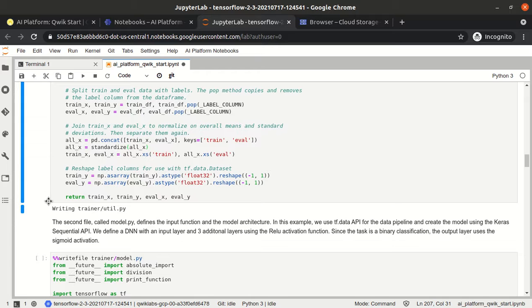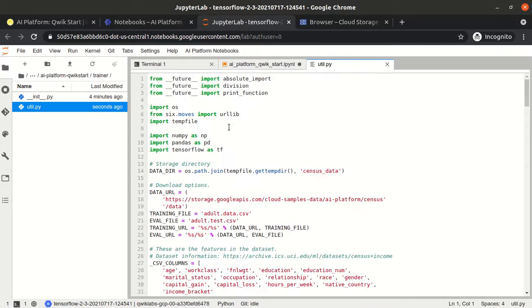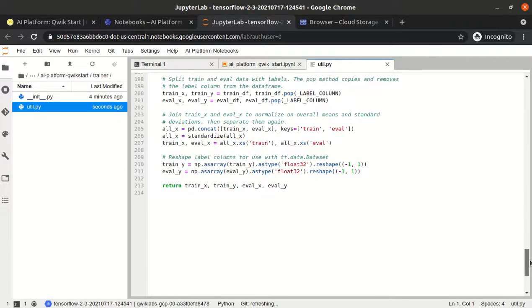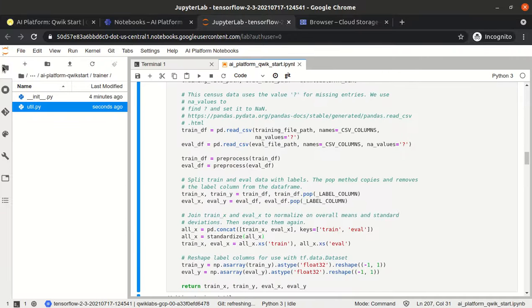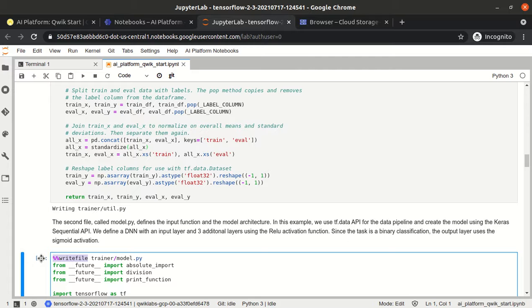What it will do is not really do anything; it will just write everything into trainer/util.py. If I show you, util.py will be created automatically here. If we open this, you will see everything we have written in the particular cell came here. That is the advantage of the writefile magic operator.